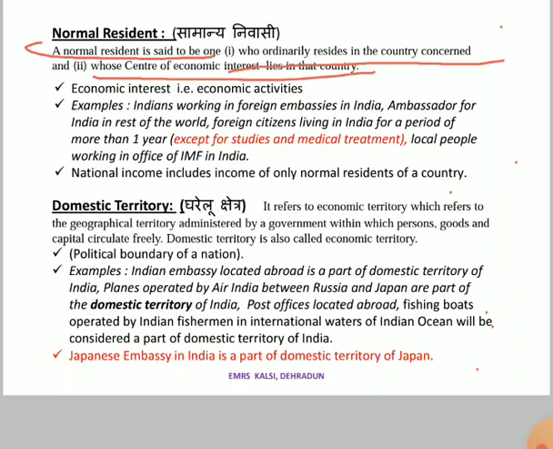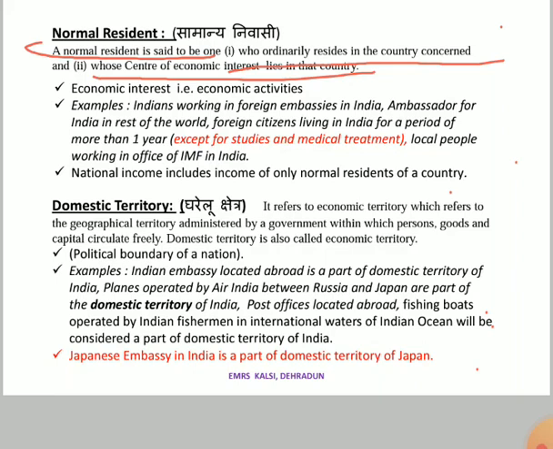If it is in international waters, if an Indian ship is sailing in the Pacific Ocean, that Pacific Ocean does not belong to India, but that ship belongs to India, whether it is government property or private, doesn't matter. India's name is attached to the ship, so that ship is of Indian origin.